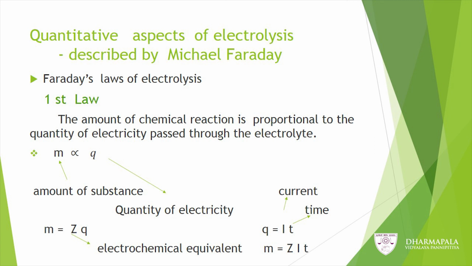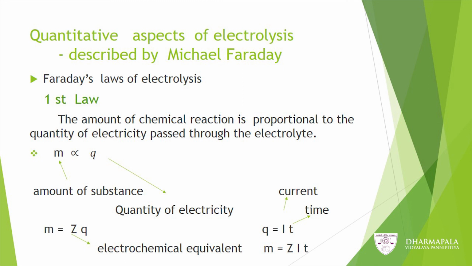The first law says the amount of chemical reaction is proportional to the quantity of electricity passed through the electrolyte. Here M, the amount of substance, is proportional to the quantity of electricity Q. You can get Q using I and T.